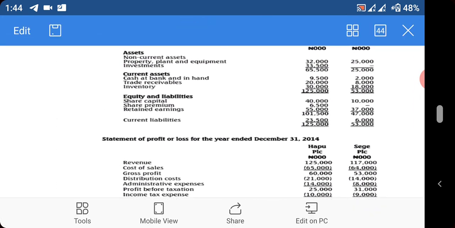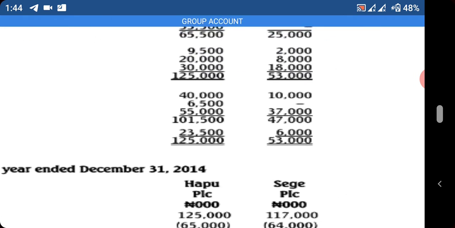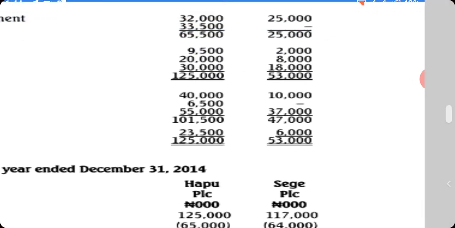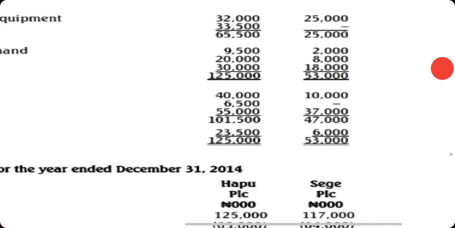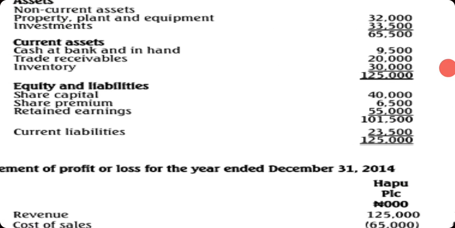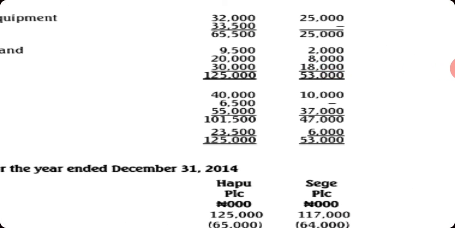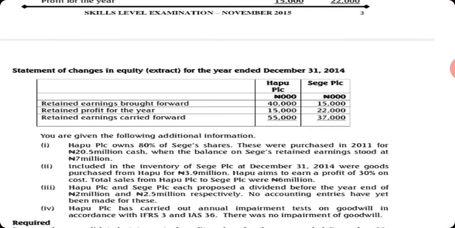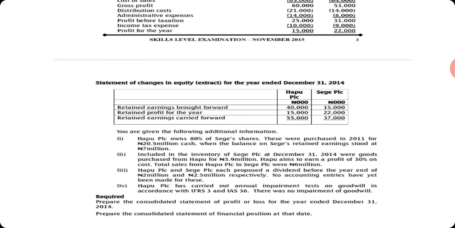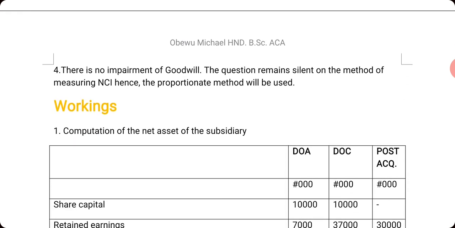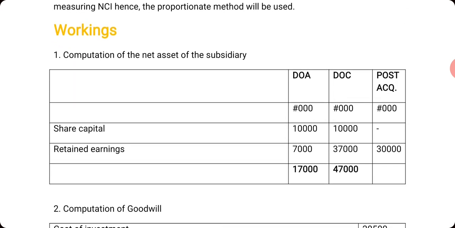the equity share capital of this man is 10,000. Then 37,000 naira is the retained earnings. It doesn't have share premium. But on date of acquisition, the retained earning was 7 million naira. So look at it now. So on date of acquisition, it is 10,000.